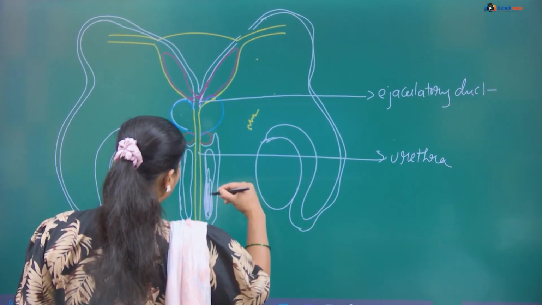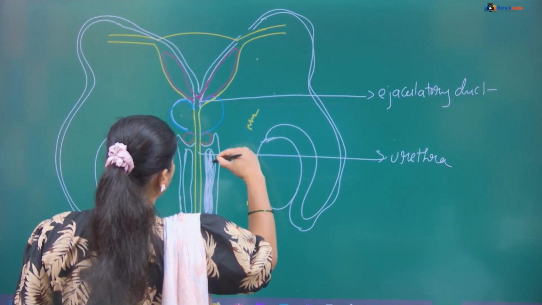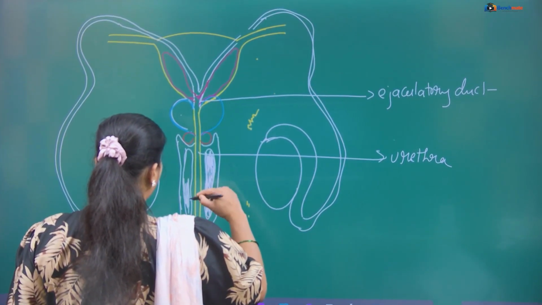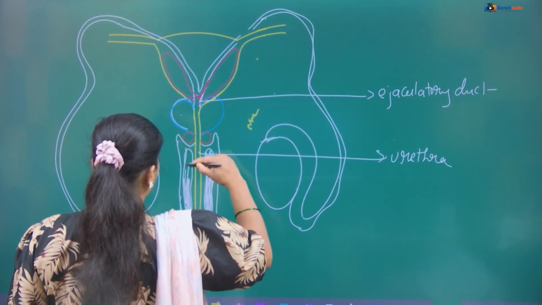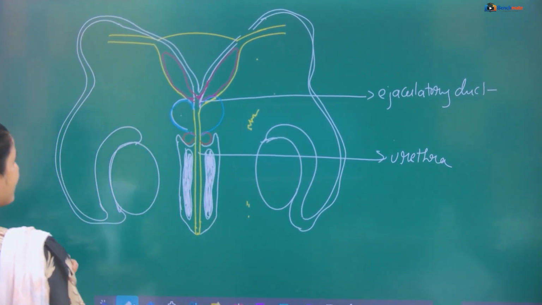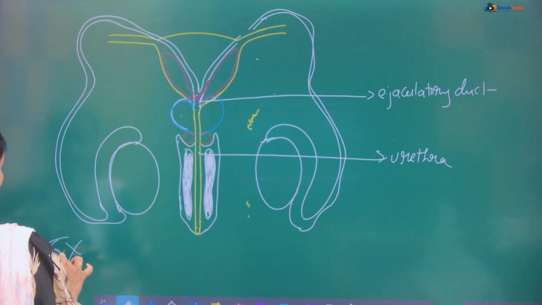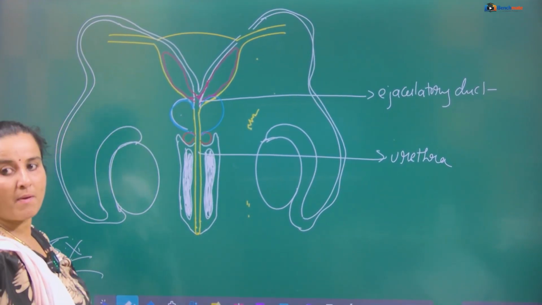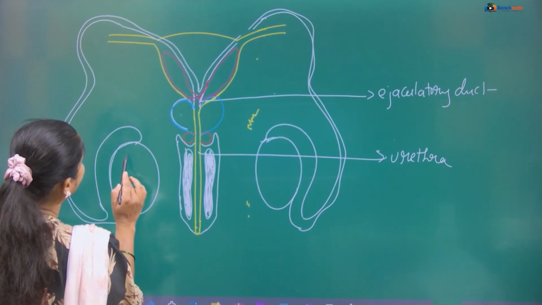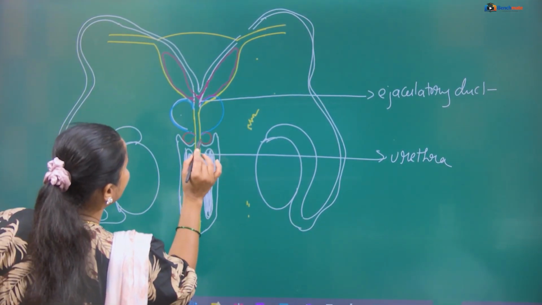This is a specialized muscle. For the diagram only, you will get 5 marks. Very important. This diagram is for 5 marks.